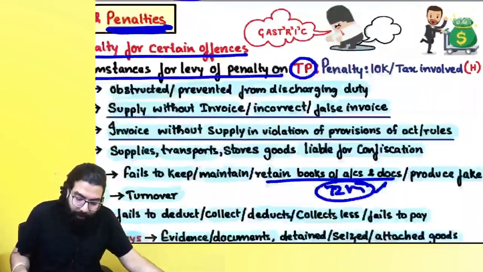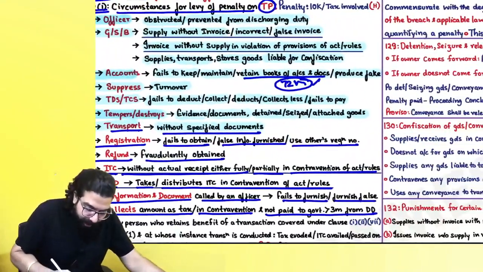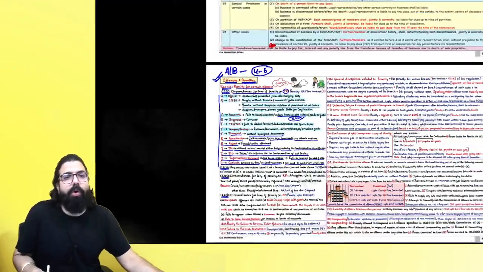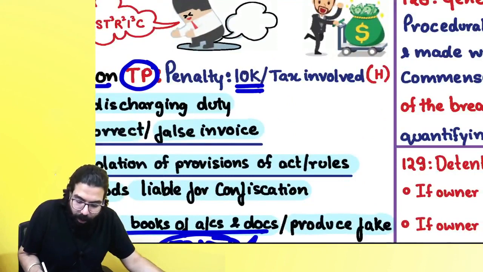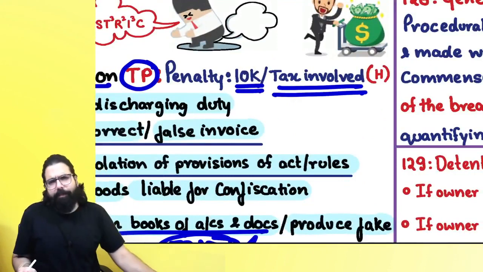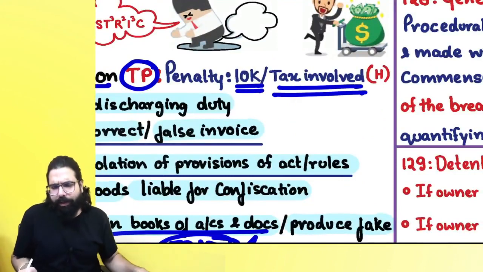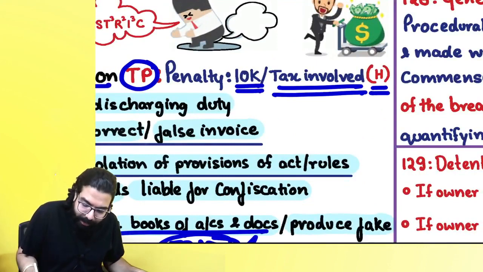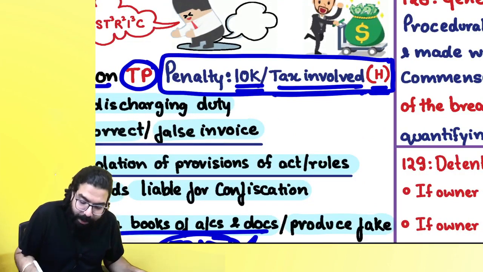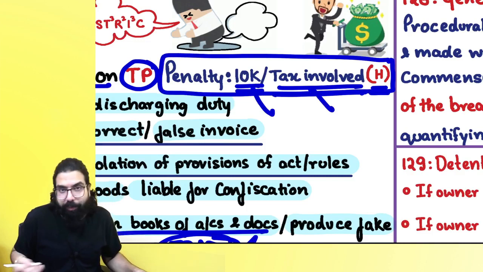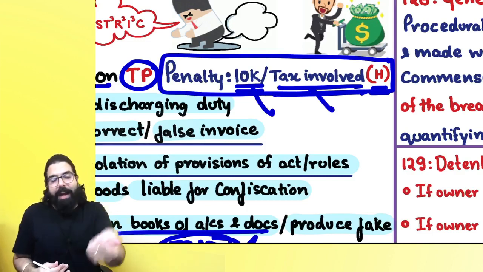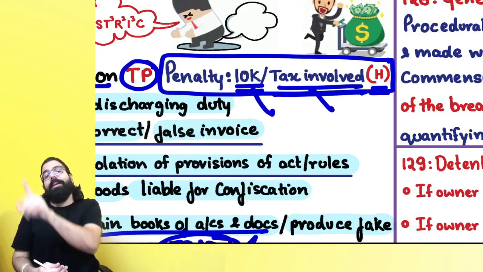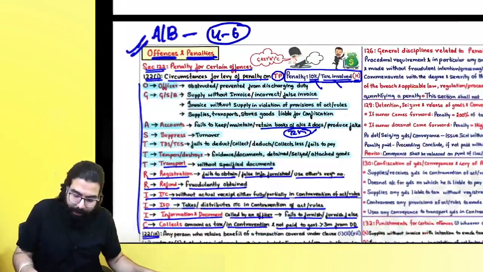to a penalty. And always remember, in the offenses which I have gone ahead and told, it is 10,000 or the tax amount involved, whichever is higher, and this penalty I am talking about is under the CGST Act. So 10,000 or the CGST involved, whichever is higher, 10,000 or the SGST involved, whichever is higher. Under the IGST Act, then it is 20,000 or the IGST amount, whichever is higher. Okay, sir, point is clear.